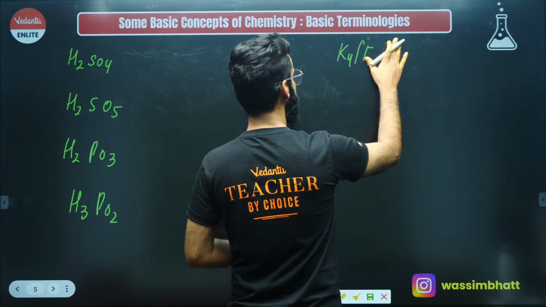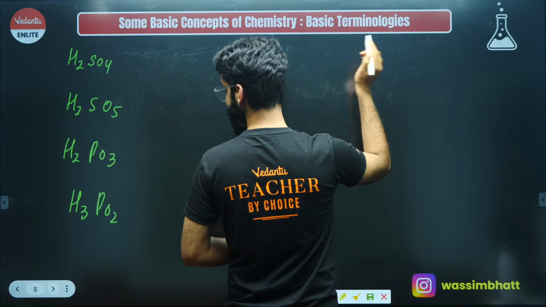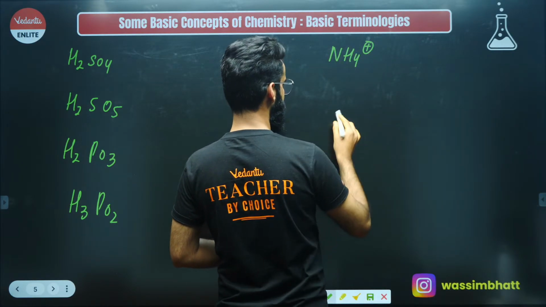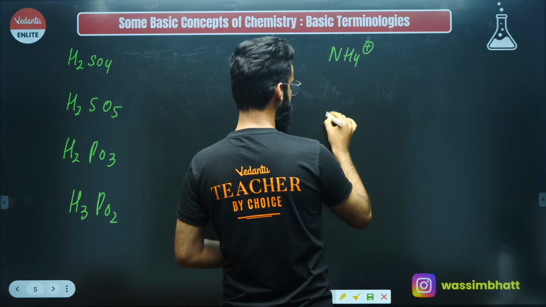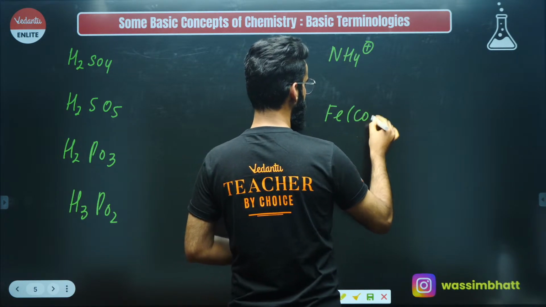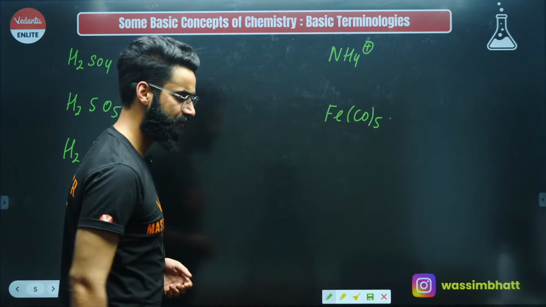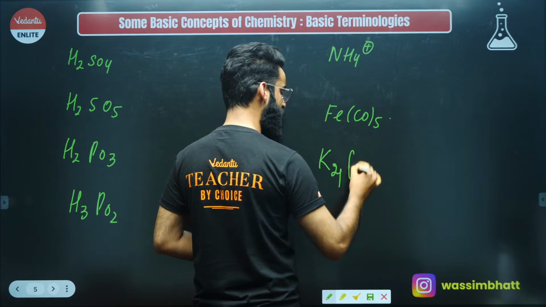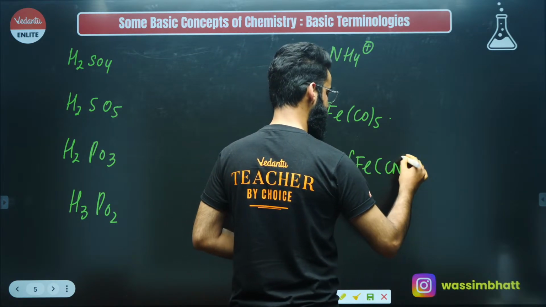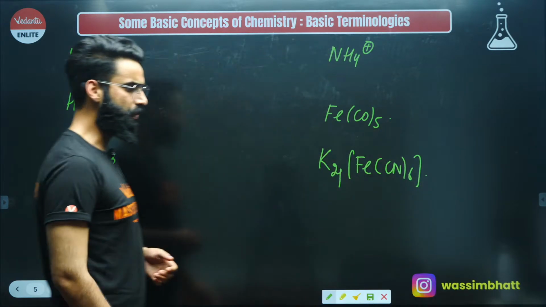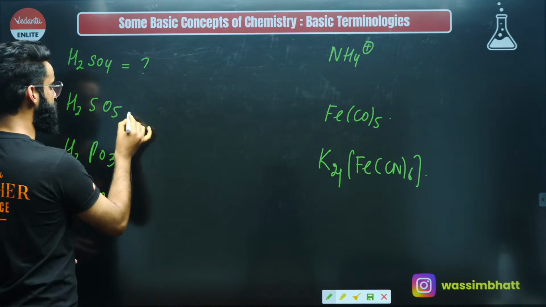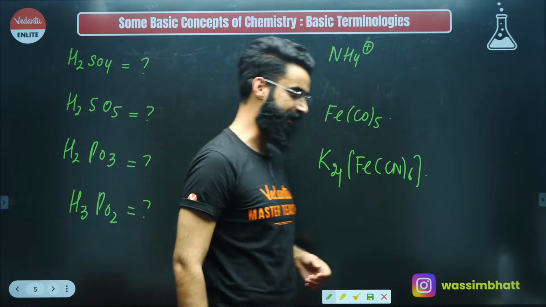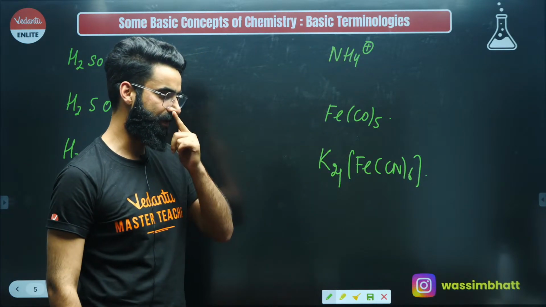NH4 positive, you need to write its molecular mass, right? For example, I'm writing FeCO5, you need to write its molecular mass, yeah? And similarly, I'm giving you one more example, K4, this is Fe, this is CN6, right? Do one thing, calculate the molecular masses of each and write them in the comment section of this video. I'll be checking them exactly one by one, right?